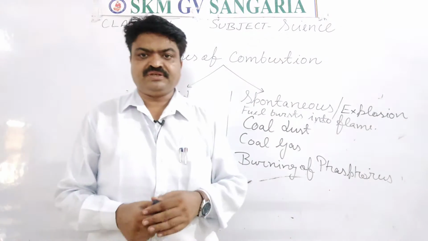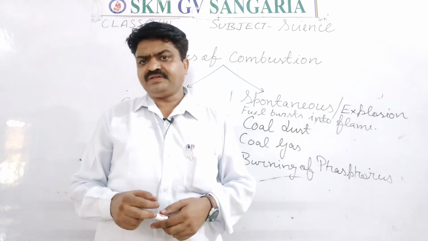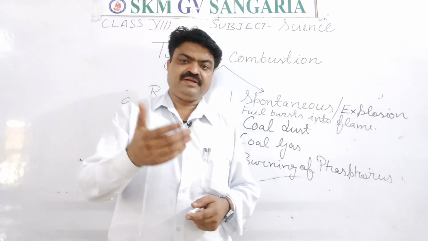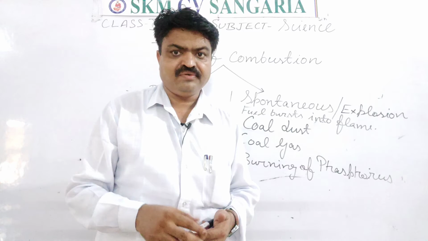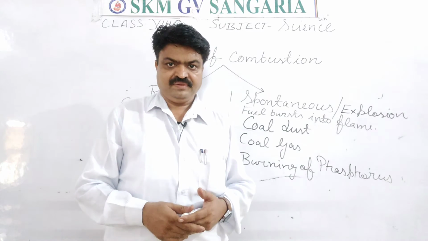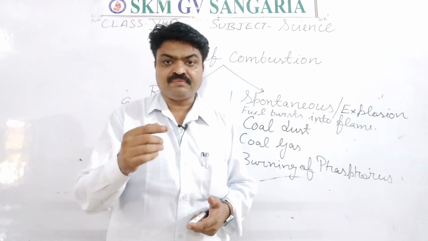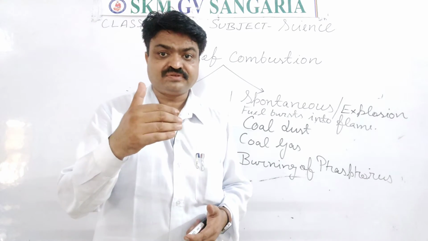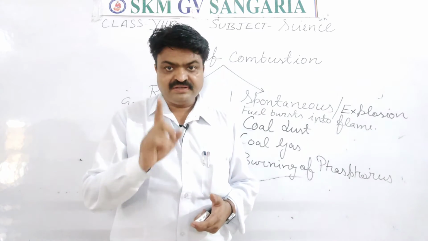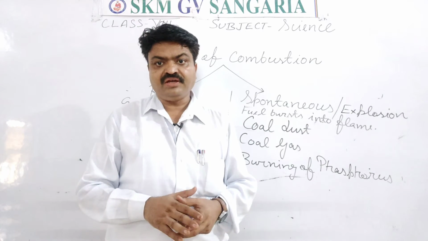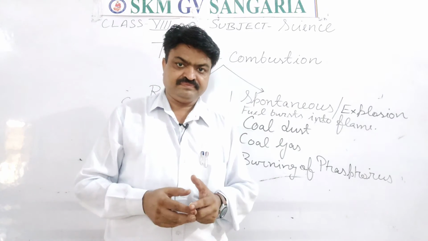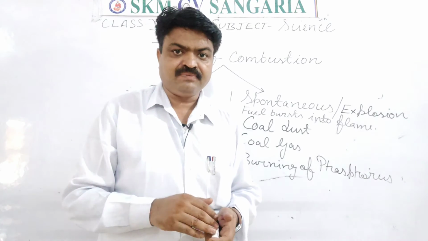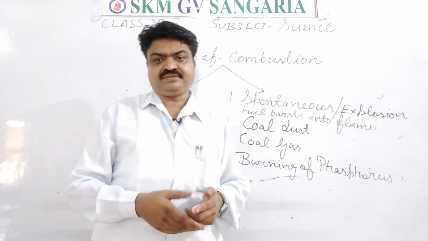It is explosion. What is explosion, student? Explosion takes place when crackers are burning. When crackers are burned, they produce a lot of sound, and that sound is due to the evolution of a lot of gas. The explosion also takes place due to high pressure.